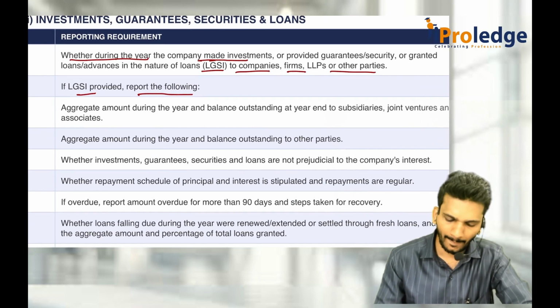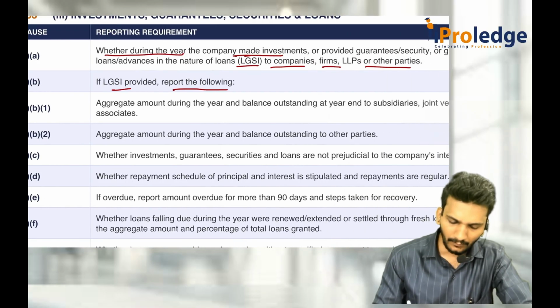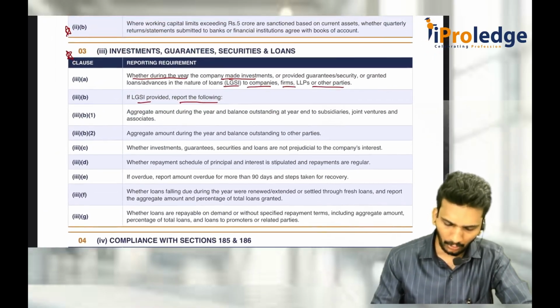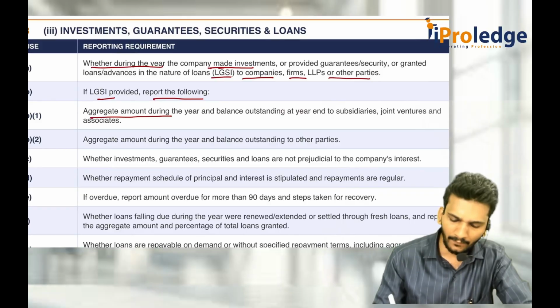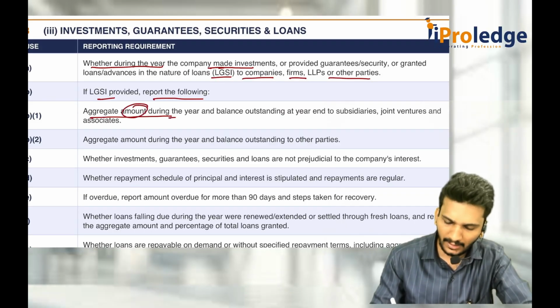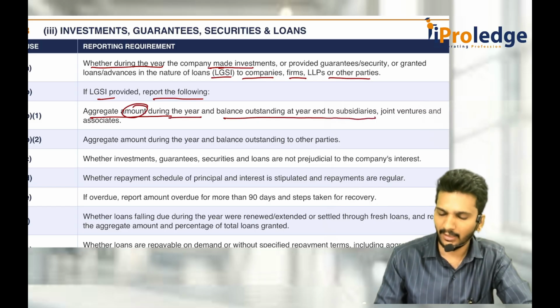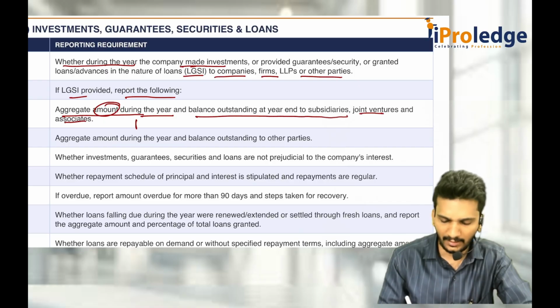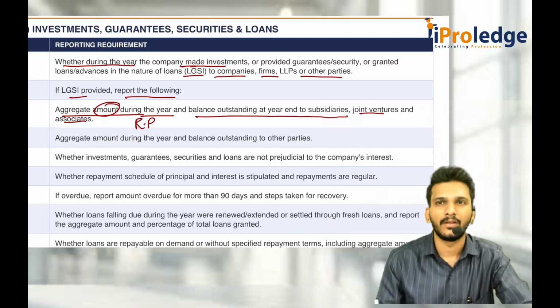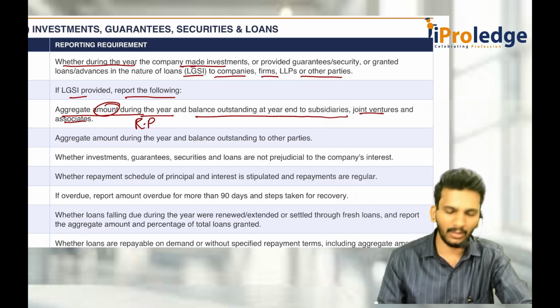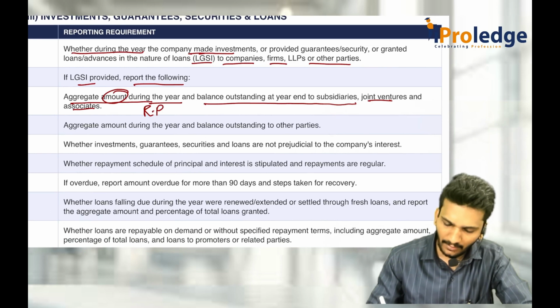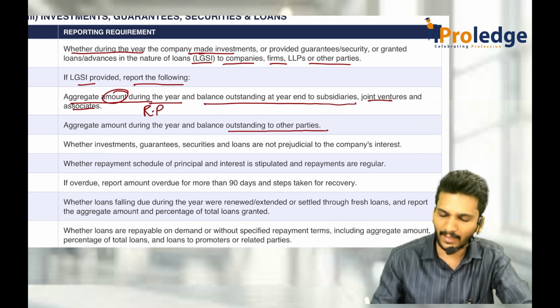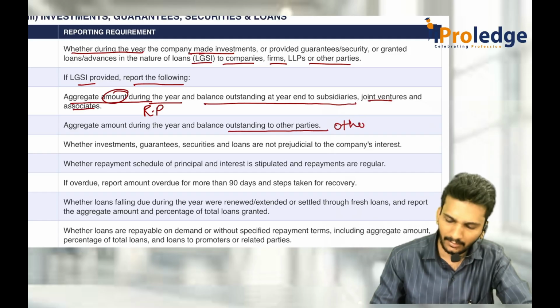What do they have to report? They have to report the aggregate amount during the year. What is the balance outstanding at the end of the year to the subsidiaries, joint ventures, and associates? We call them related parties. What is the loan you made in the current year? What is the outstanding money at the end of the year to the related parties? Same things for the outstanding to the other parties, that is, other than related.